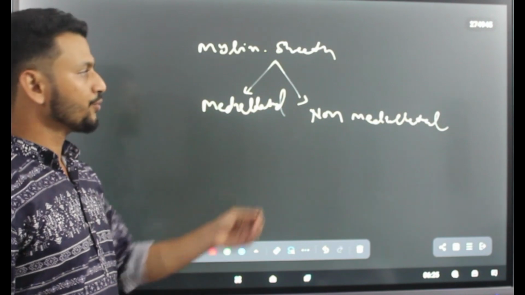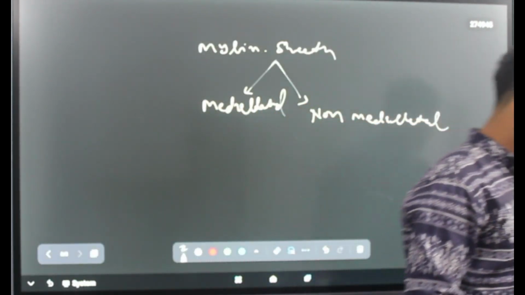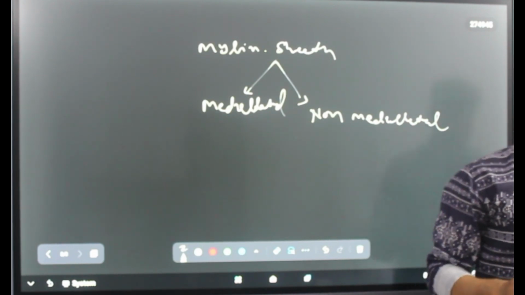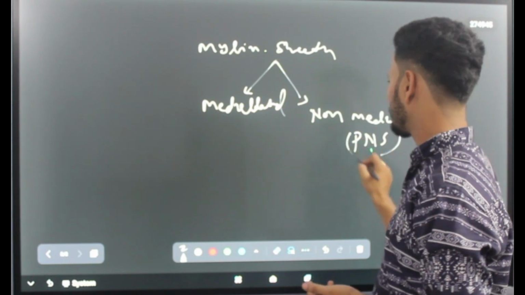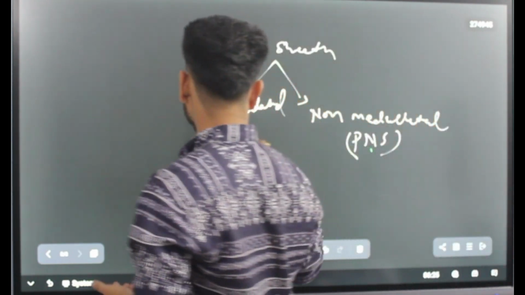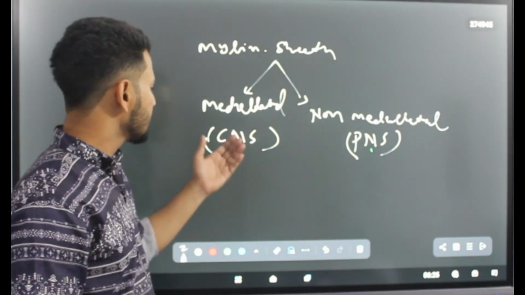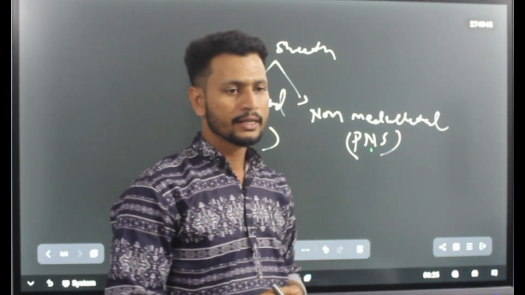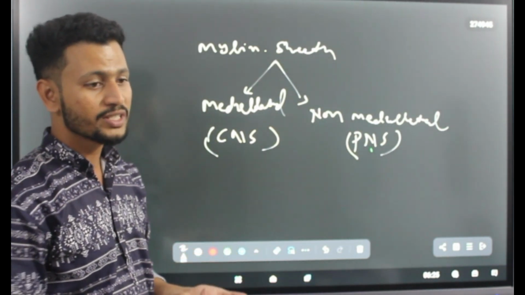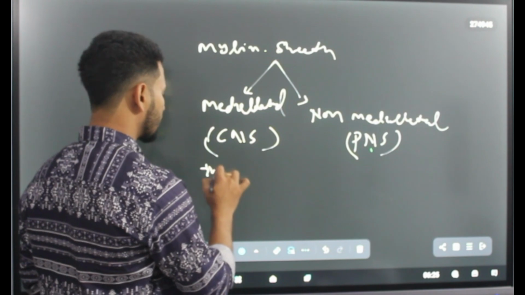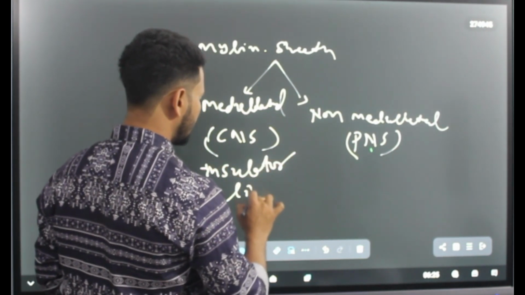Modulated neurons are found in the CNS and non-modulated are found in the PNS. Already I have discussed the function of myelin sheath, which acts as an insulator and is made up of lipids.